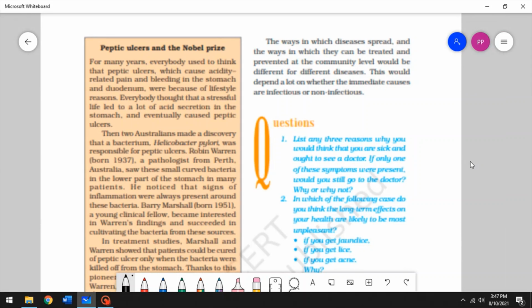All right. So we have a trivia box kind of a thing here that you have to read. You can read is not an option. You have to read that. All right. So the ways in which diseases spread and the ways in which they can be treated and prevented at community level would be different for different diseases.